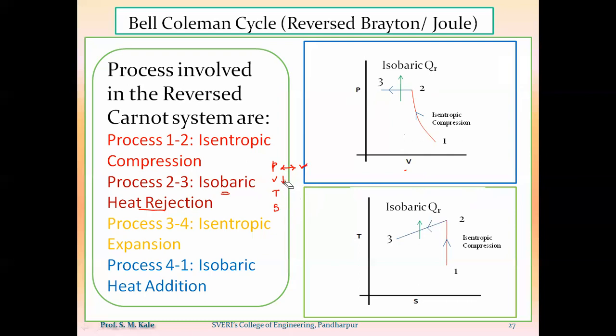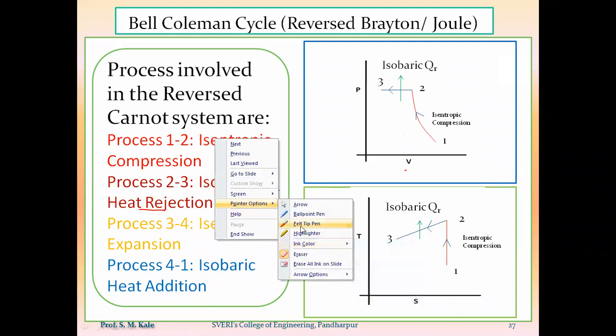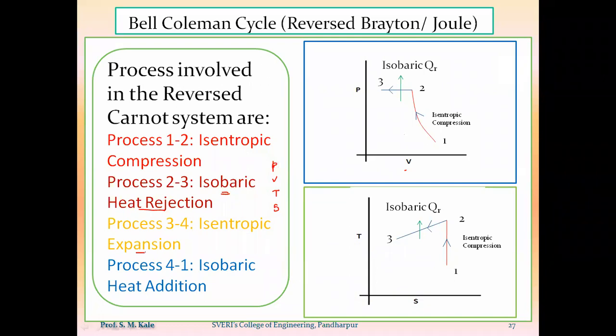Now, whatever the outlet of the cooler will be, the outlet of the cooler has higher pressure. So that higher pressure compressed air will be supplied to the expander. The 3 to 4 process will occur inside the expansion device, and that 3 to 4 process is called the isentropic expansion process.